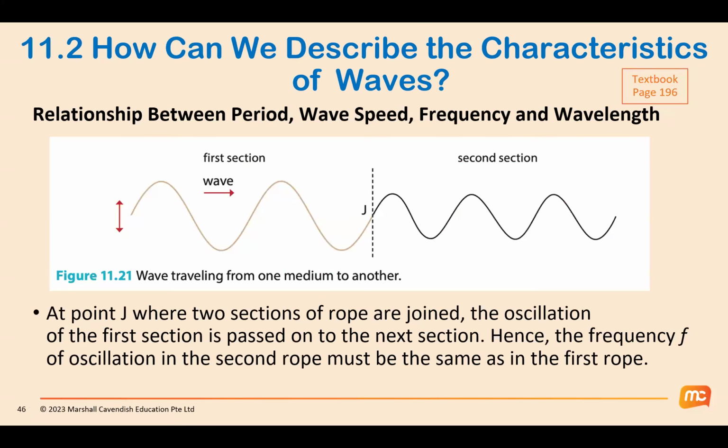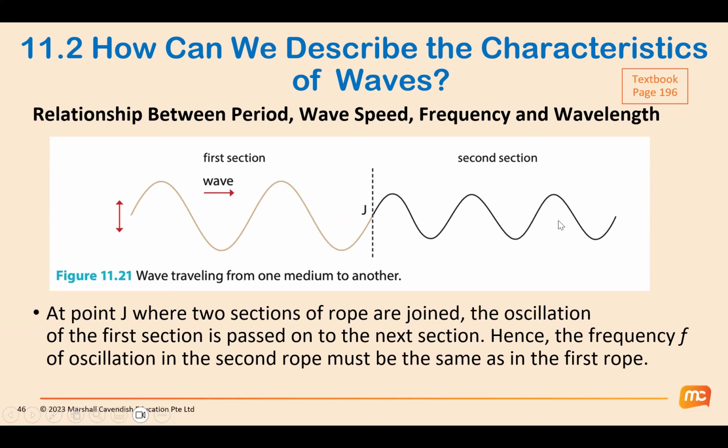So you can take a look at here. I have a wave in the first section, moving through different mediums. So the wave in the first section looks like this. And then after I pass through this dotted line, I move into another medium. It's not stated what kind of medium. It can be from a liquid going into a solid, or a solid going into a liquid, or a solid going into a gas, or from deep water to shallow water, as long as there's a difference in the medium. So the first section is one medium, then in the second section, I'm moving into another medium.